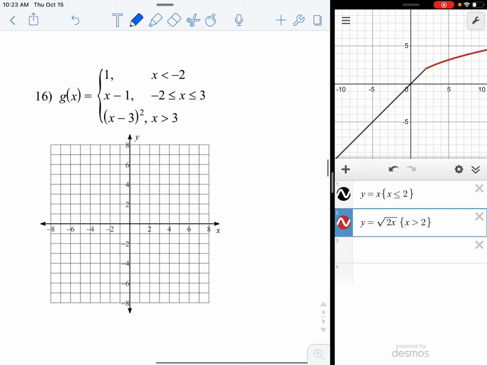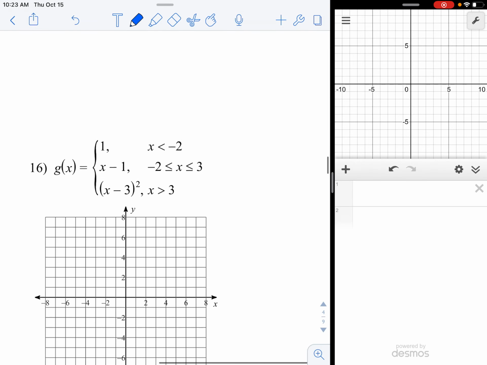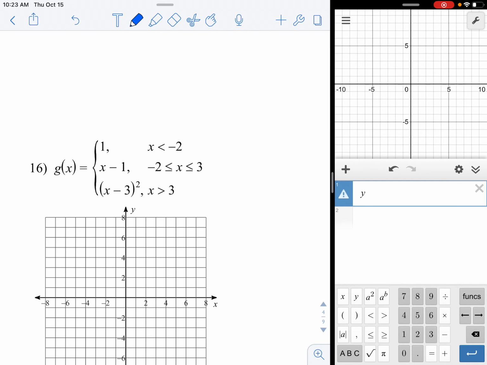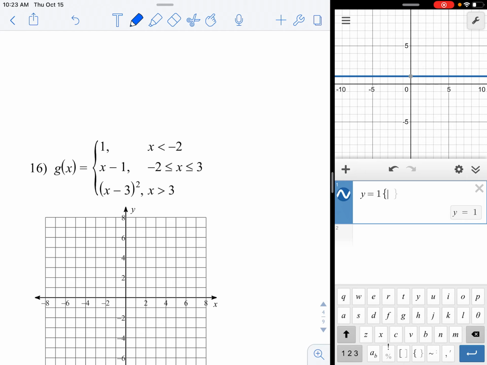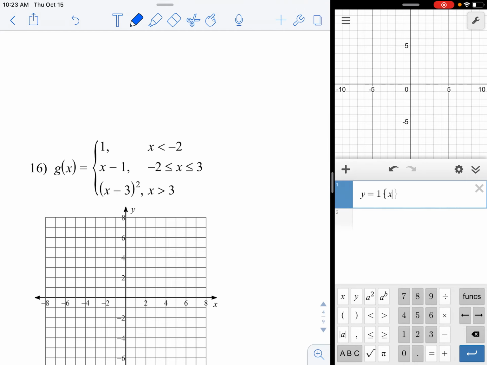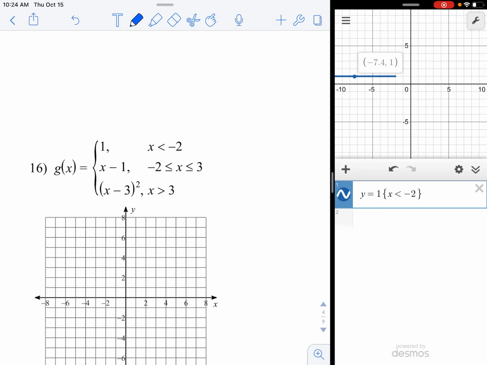Got 3 more of these to do. Now this one has 3 pieces. Y equals 1 is a constant function. That makes a horizontal line. We've talked about this before. If you have y equals a number, it makes a horizontal line. This business at the bottom that says step and equal sign or inequalities and y, just ignore that. It'll go away. When I do my brace, it just goes away. And then I type in x less than -2. I get a horizontal line that stops with an open circle there.